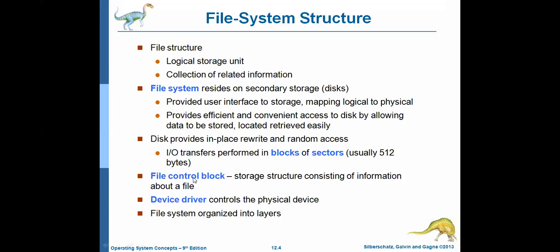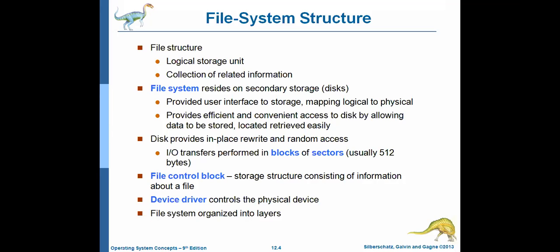And next, what is a file control block? A file control block stores the information about a file. What is the information about a file? It may be a file name or a file inode number. The inode number is used to uniquely identify the file. Two files may have the same file name, but two files should not have the same inode number.